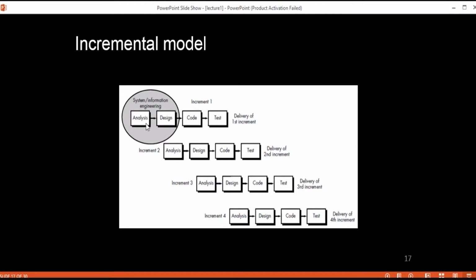If you say that this increment one or this release one has given some product or some functionality to the user, which is developed in this particular phase, that is going to be delivered at the end of increment one, at the end of cycle one. And whatever functionality comes next is going to be added as an add-on to this delivery of increment one. So this whole process continues until the complete system is achieved.